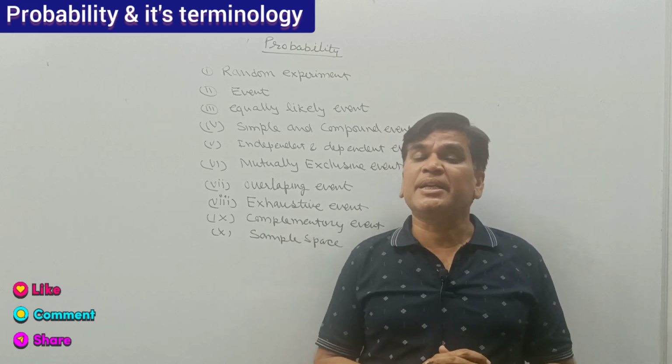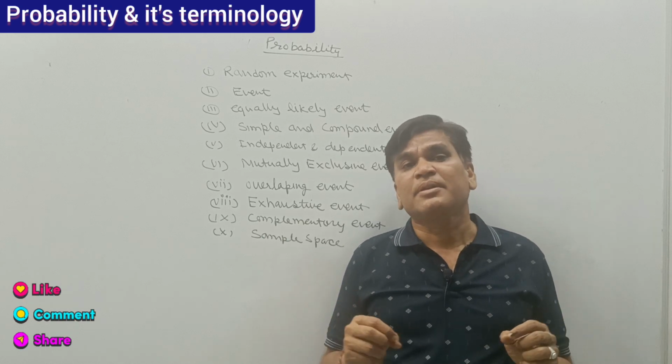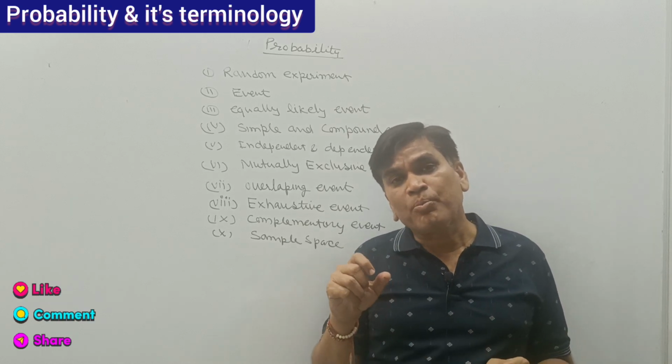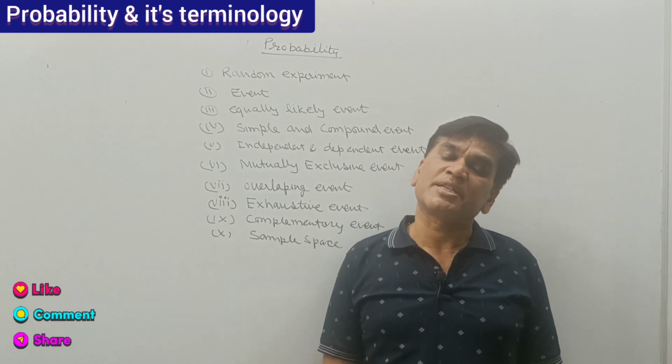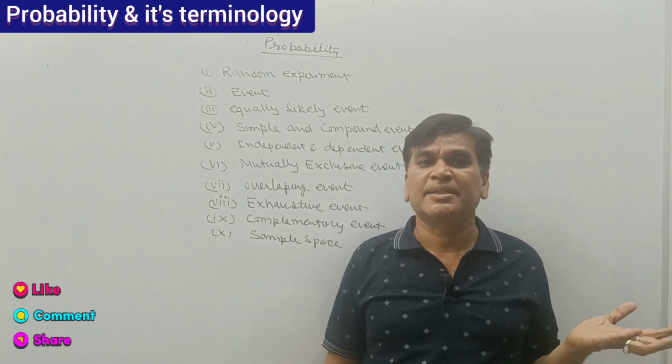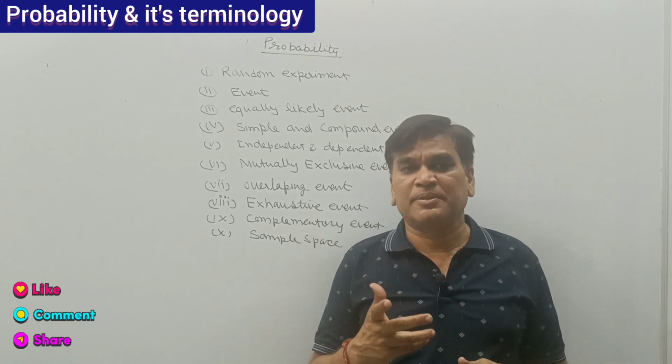What is the reason behind it? At that time Bernoulli explained to them what percentage chance of winning they had and what percentage chance of losing. So with the help of probability, they taught this.